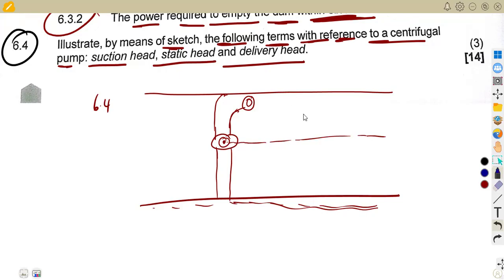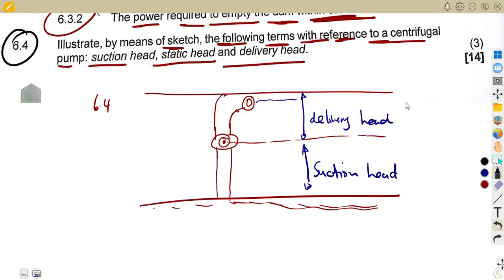The one on top, as it is delivering, is your delivery head. Then at the bottom here, that is your suction head. And the wall of this part here represents our static head.